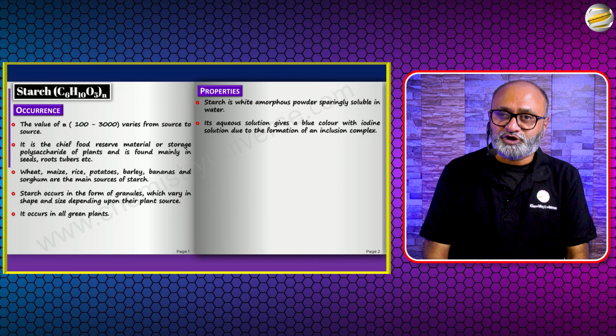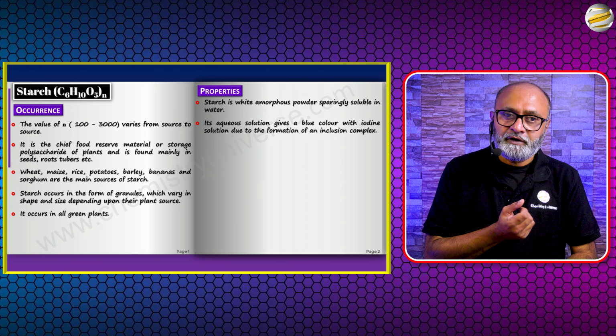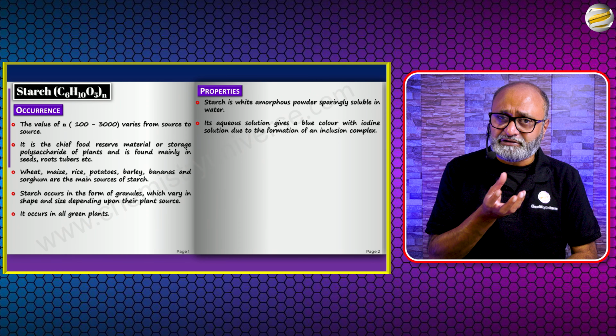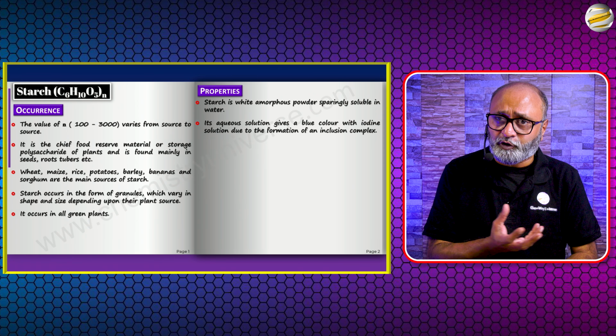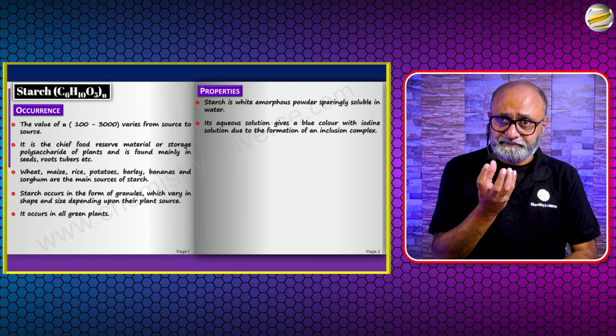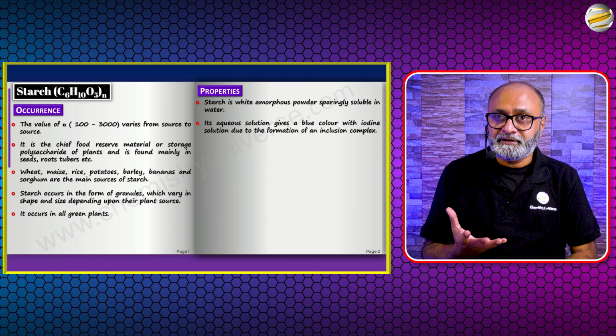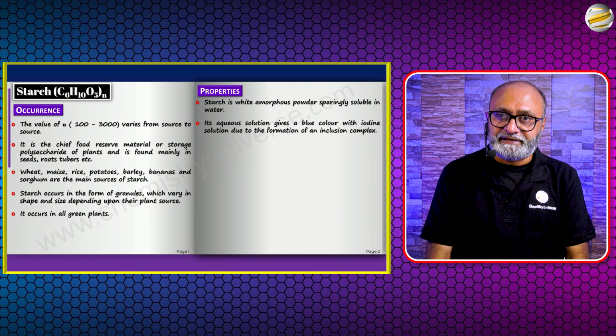We even call them clock reactions, where starch would form a deep blue-black complex with iodine. If you take a clear solution of starch, which is created at high temperature because at normal room temperature it won't be soluble in water, you add iodine, the solution would be colorless and instantly it will become black or blue-black. That is how instantaneous the reaction is.